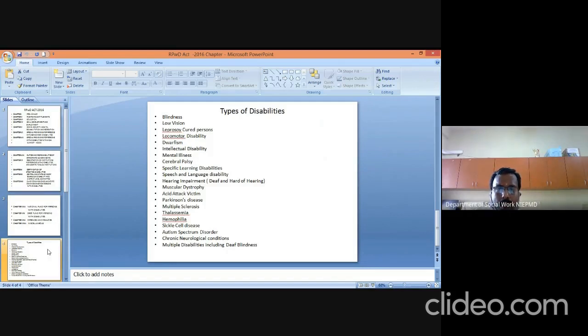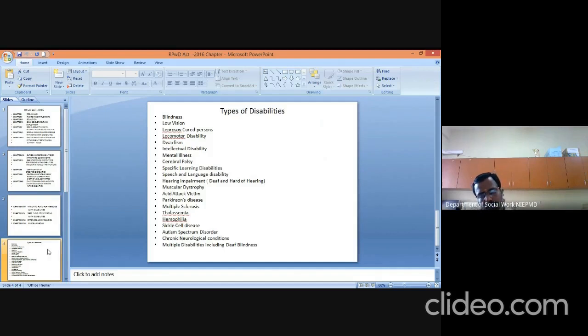Like this, the RPwD Act also covers 21 types of disabilities such as blindness, low vision, leprosy cured persons, locomotor disabilities, then intellectual disabilities, mental illness, cerebral palsy, specific learning disability, speech and language disability, hearing impairment, then muscular dystrophy, then acid attack victims, Parkinson's disease, multiple sclerosis, thalassemia, like that. So 21 disabilities are covered by the RPwD Act.